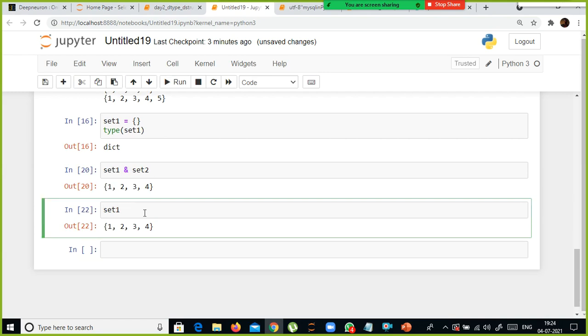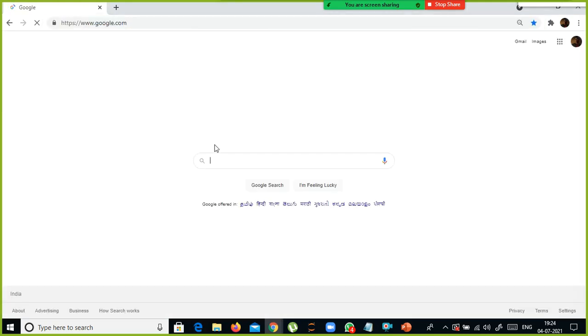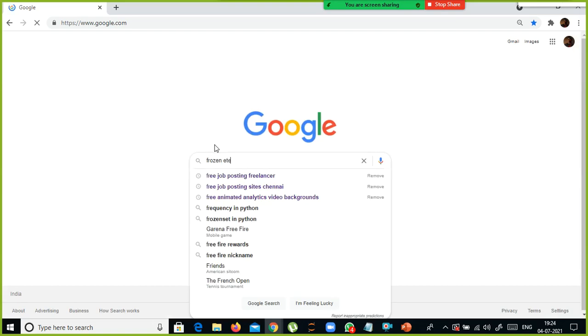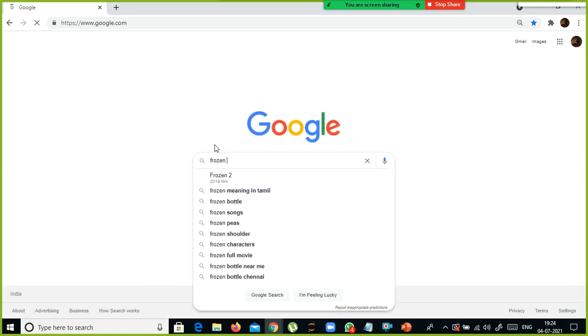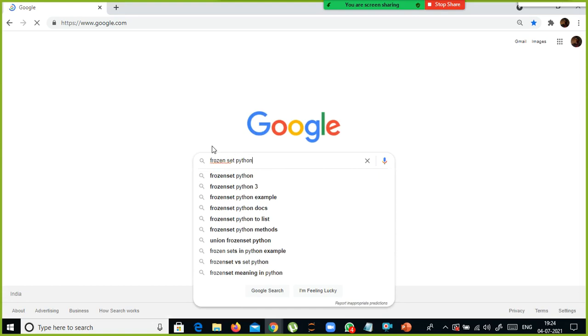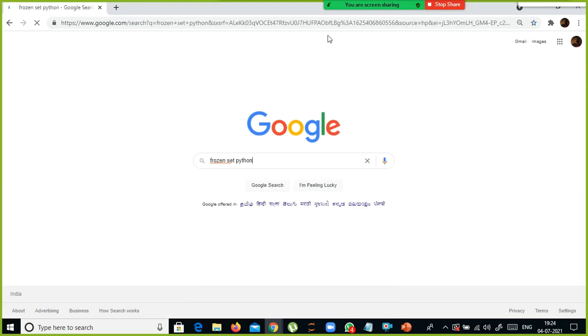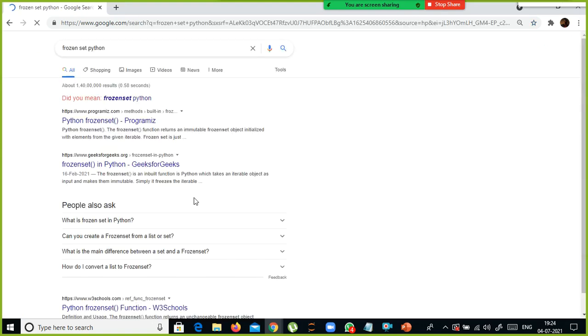Here, if I say frozen, one second, let me check the syntax. So frozen set is an immutable thing. Frozen set object initialized. Frozen set function is built in.